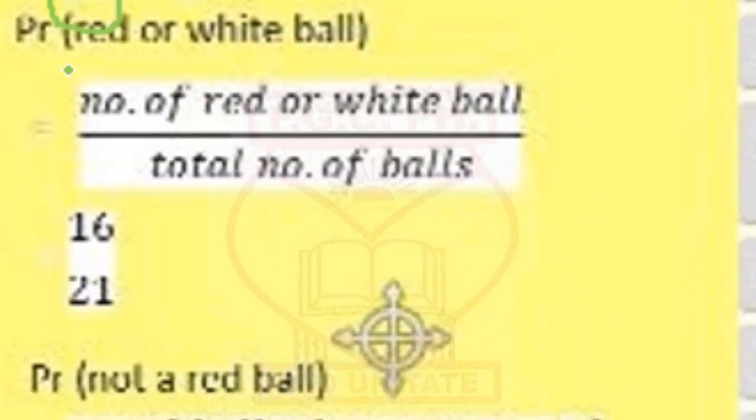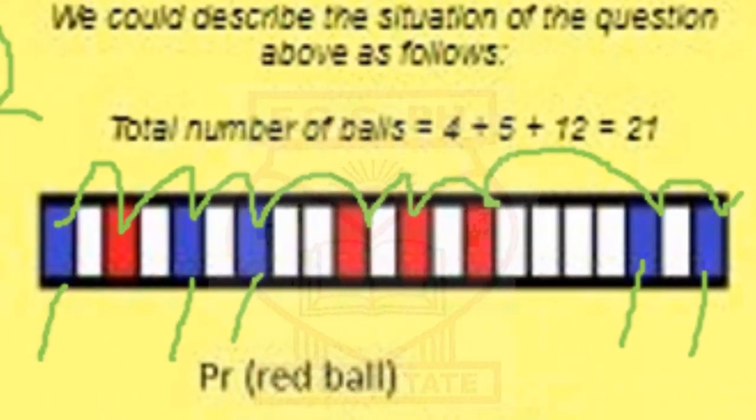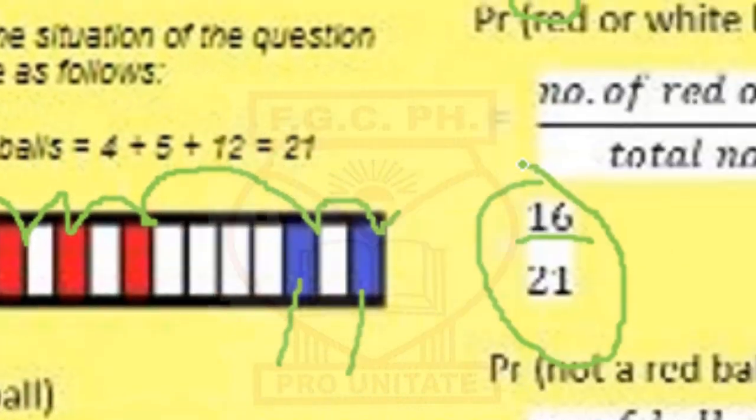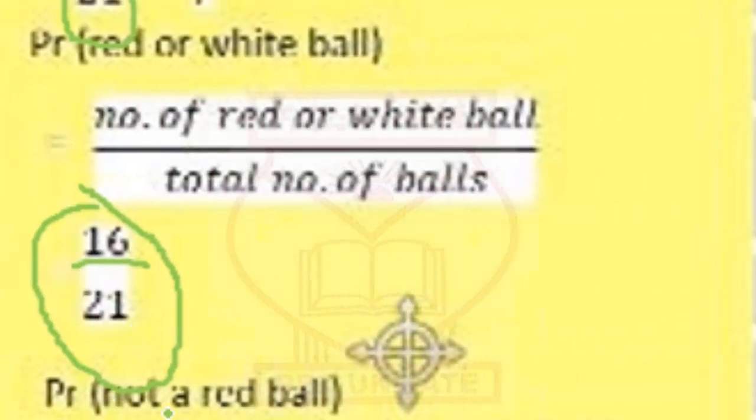Now, in the next case, it is a red or white ball. The same way, you put all the red and white balls together, and that will give you the total number of balls that you need to win. So, what's the sum of the red or white balls? The red balls are 4, the white balls are 12. So 4 plus 12 is 16. So that's why our answer is 16 over 21.